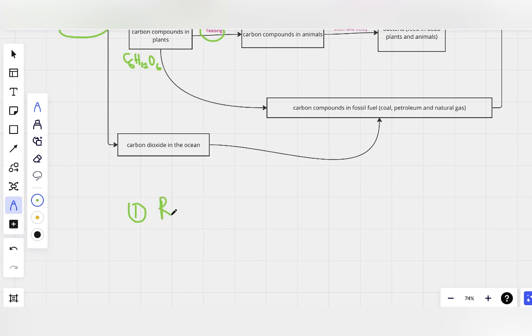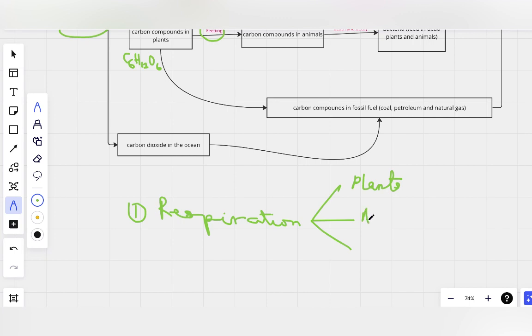In the exam paper, they ask you to explain the two processes in the carbon cycle by which carbon dioxide is returned to the air. Number one is by respiration. Respiration of what? Respiration of plants, respiration of animals, and respiration of bacteria. All these three organisms respire to bring carbon dioxide to the air: plants, animals, and bacteria.